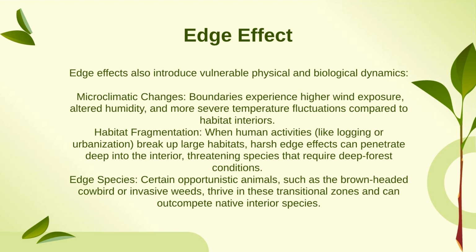They are neither from A habitat nor from B habitat, neither from A ecosystem nor from B ecosystem, but they are found in this region where both the ecosystems meet. One such is the brown-headed cowbird.